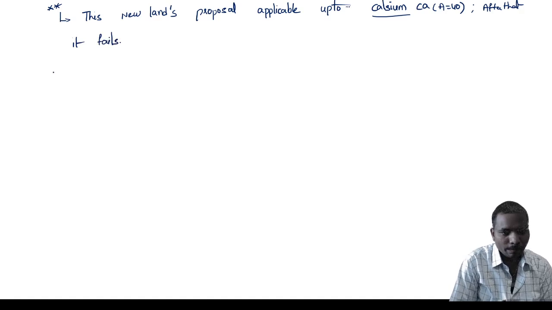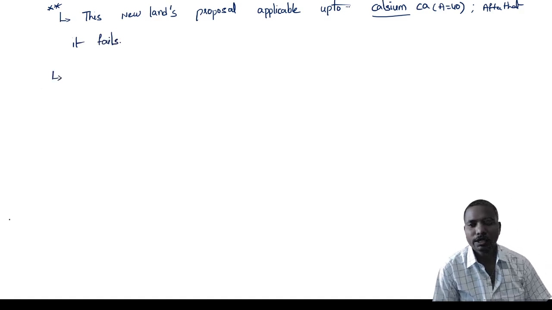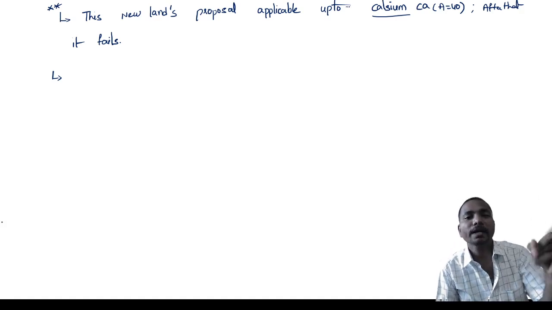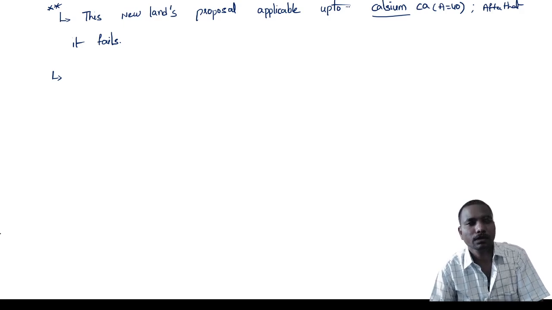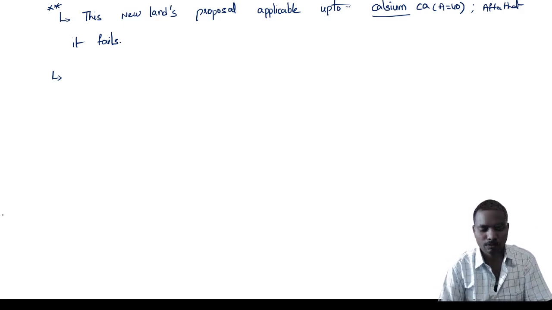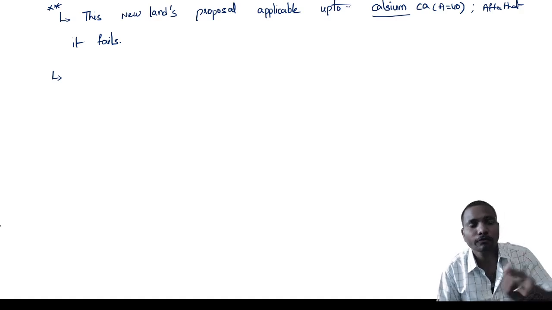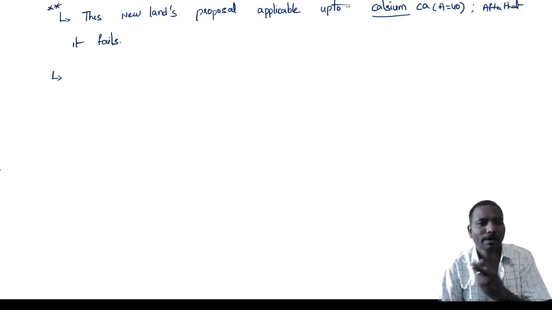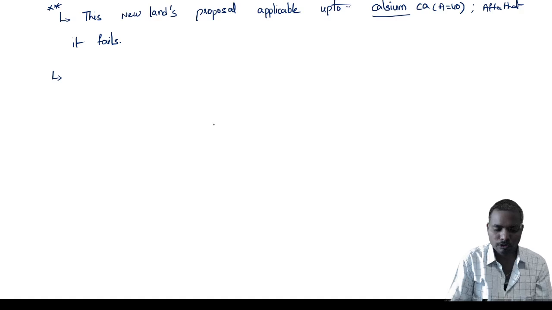One more important question in Newlands' octave theory: at the time of the theory, how many elements were available? At that time, only 56 elements were available, the remaining not discovered. So note down that point.